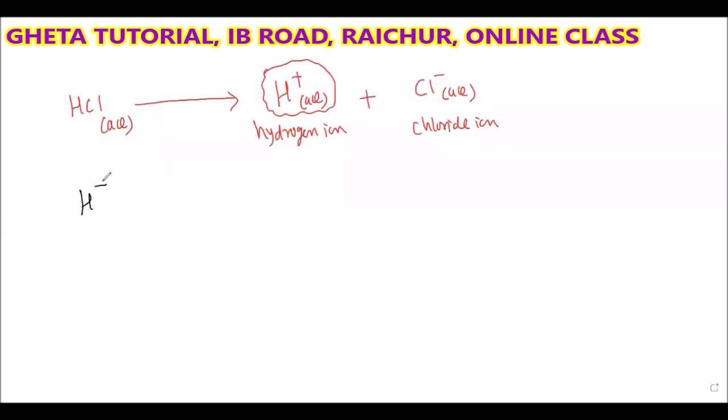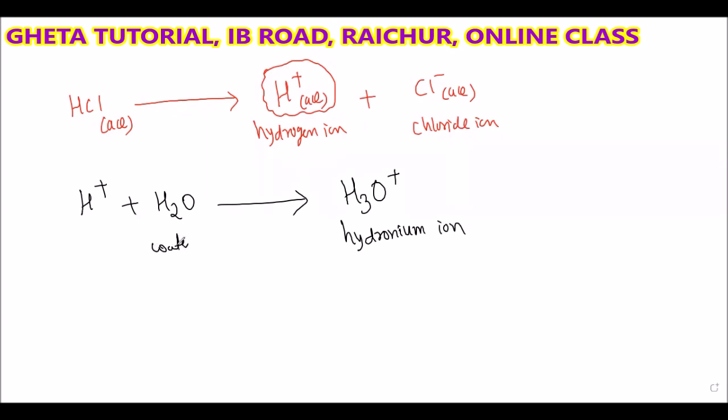This H plus ion will again react with water. When the H plus ion reacts with water, you will get H3O plus. That is called the hydronium ion.